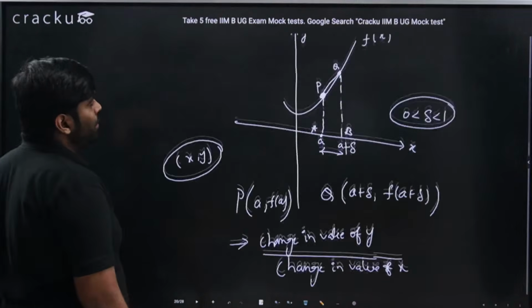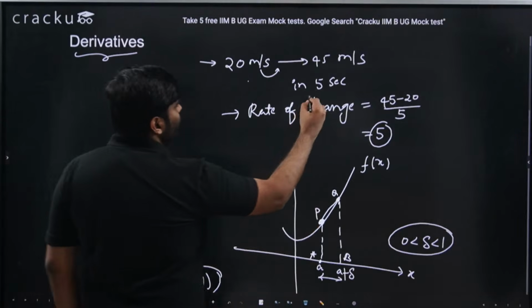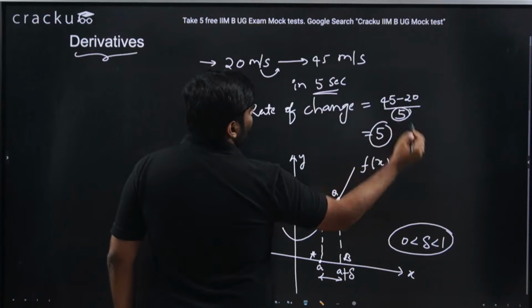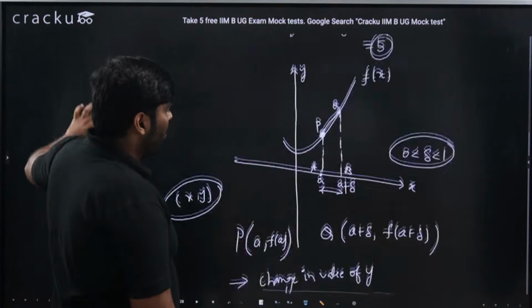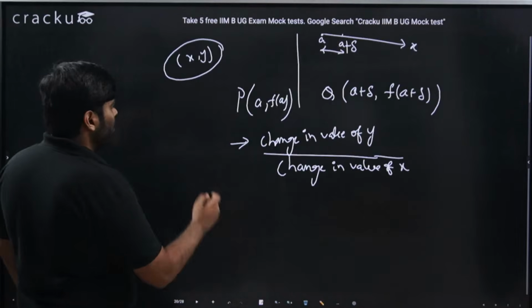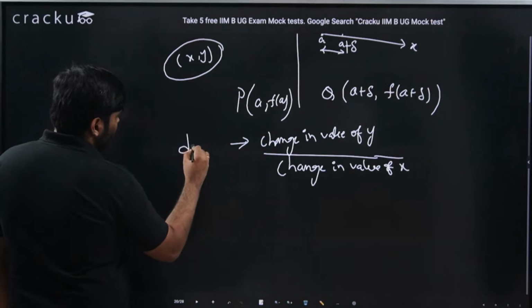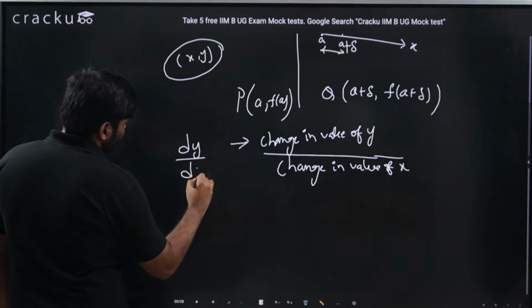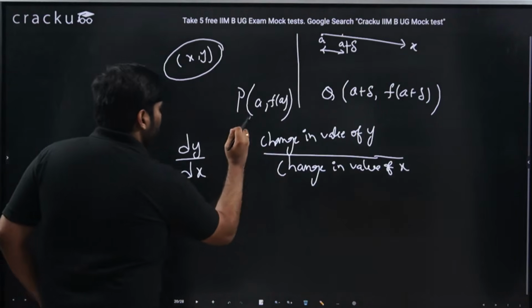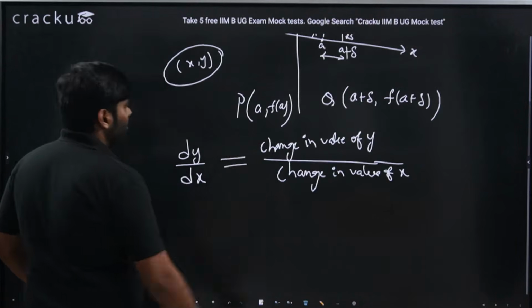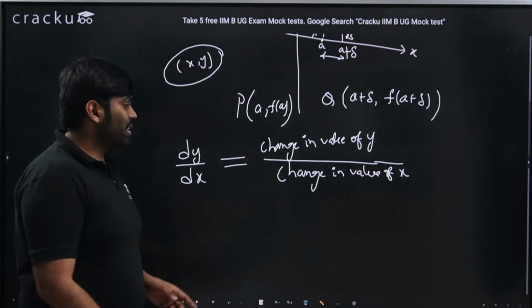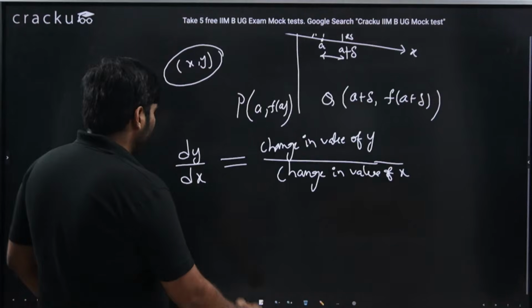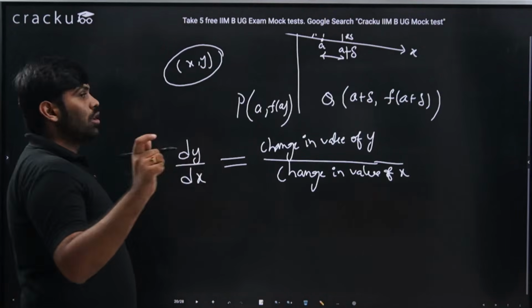In the previous example, the change in value of x is 5 seconds. That is a huge quantity; 5 is not a small number. Whereas in the case of a derivative, it is usually represented as dy by dx. dy represents the change in value of y, and dx represents the change in value of x. But this dx is a pretty small quantity.